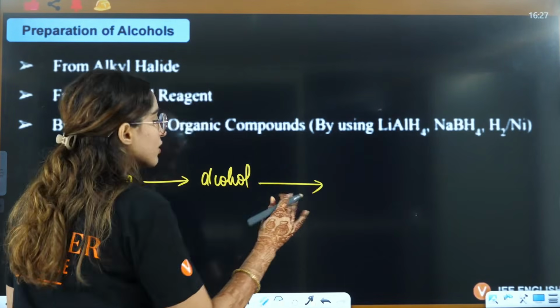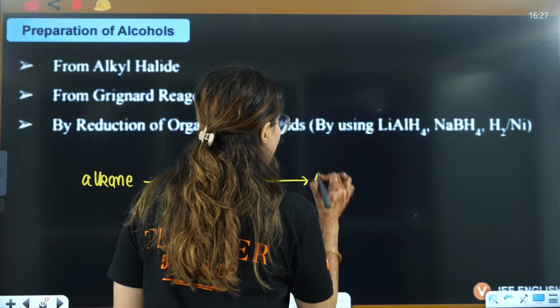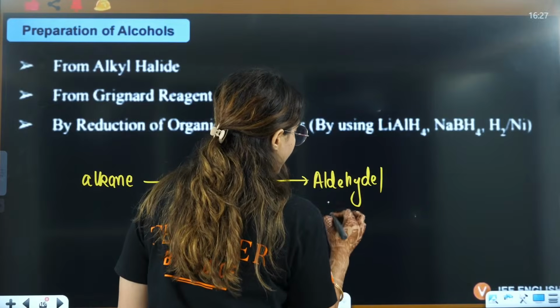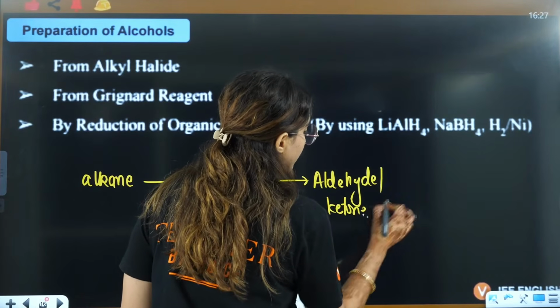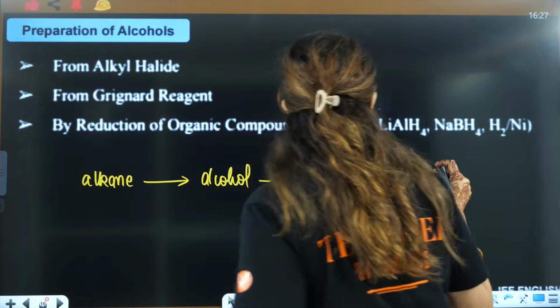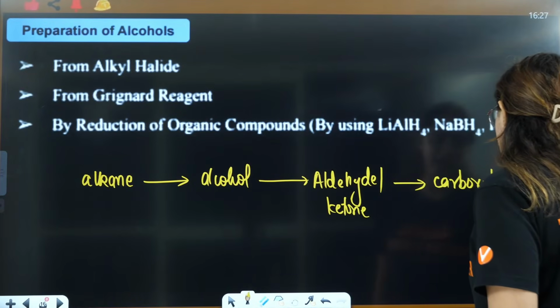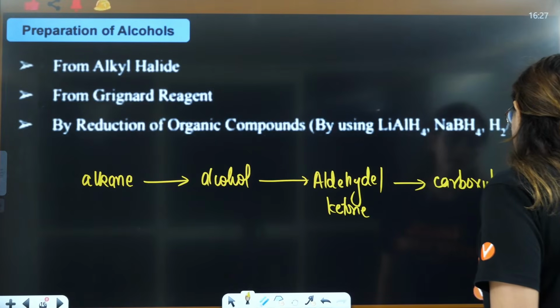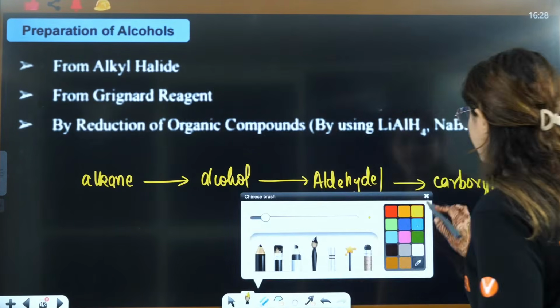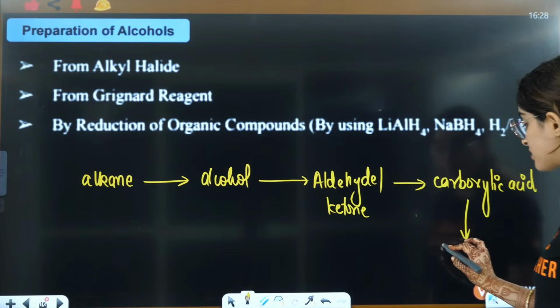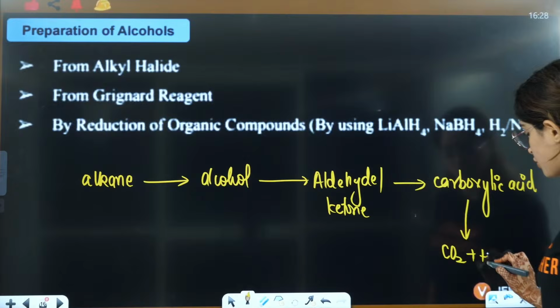Then further oxidation will give you aldehyde or ketone. If you oxidize it further, it will give you carboxylic acid, and if you oxidize it further, it will give you CO2 plus H2.